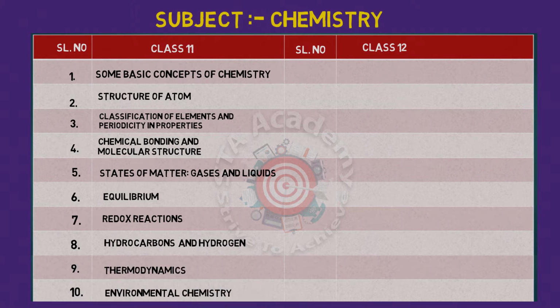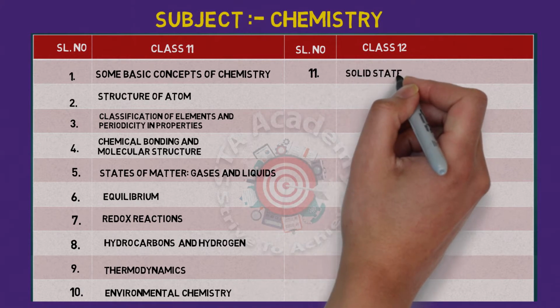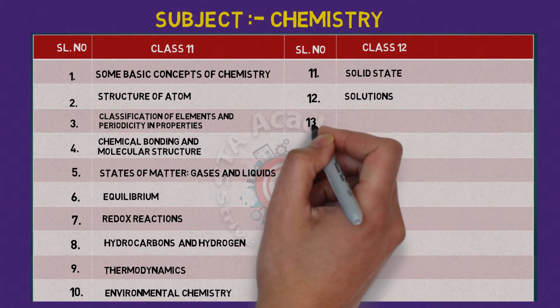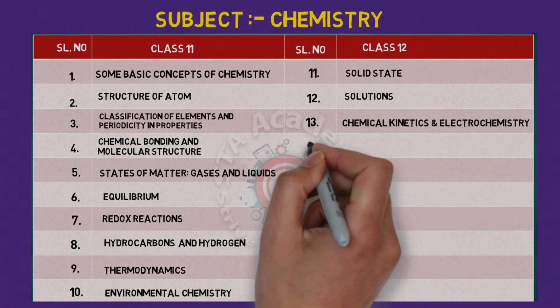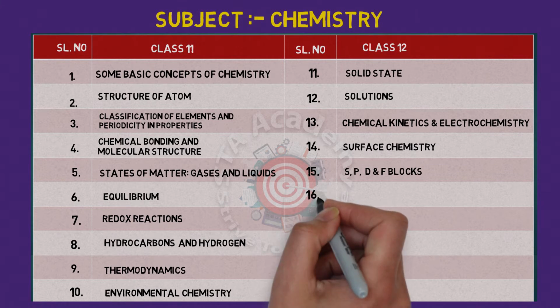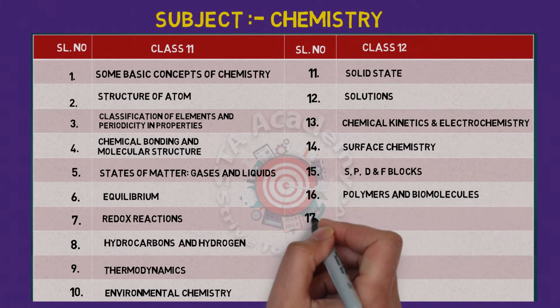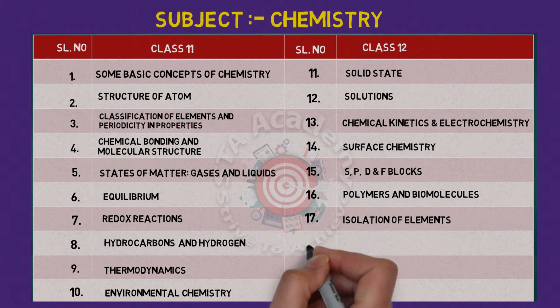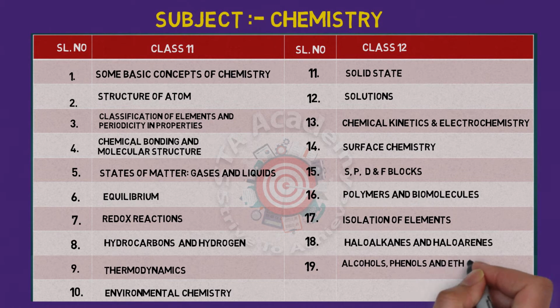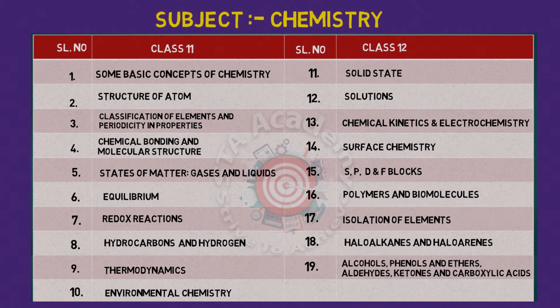Let us see some chapters from class 12. The first is the 11th one, solid state. 12th is solutions. 13th is chemical kinetics and electrochemistry. 14th is surface chemistry. 15th is s and p block elements. 16th is polymers and biomolecules. 17th is isolation of elements. 18th is haloalkanes and haloarenes. 19th is alcohol, phenol and ether, aldehydes, ketones and carboxylic acids. 20th and the last one is organic compounds containing nitrogen.